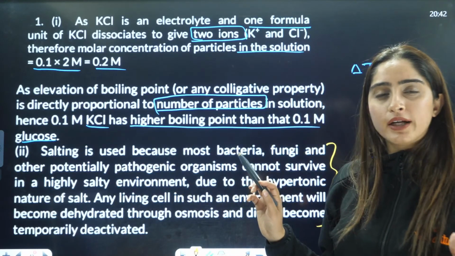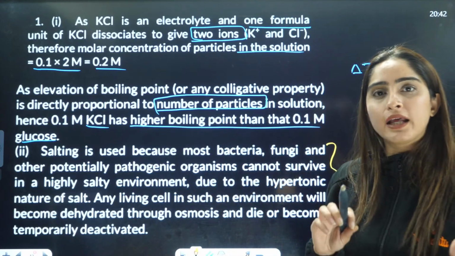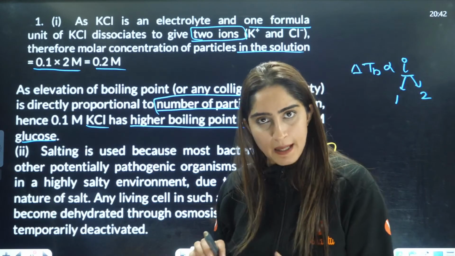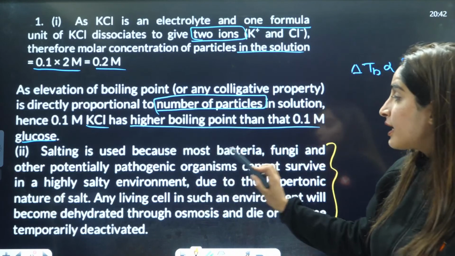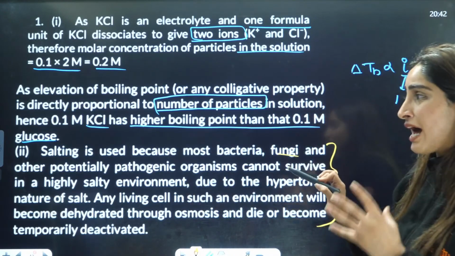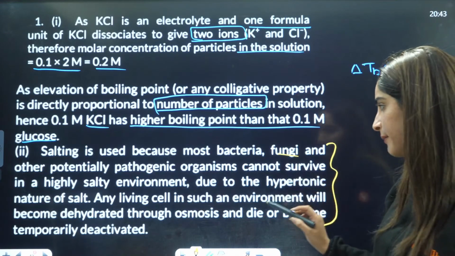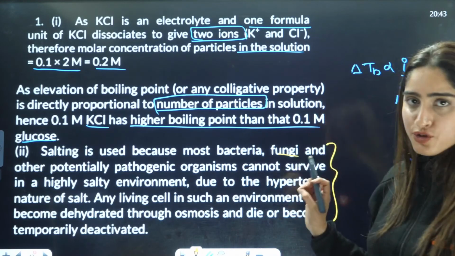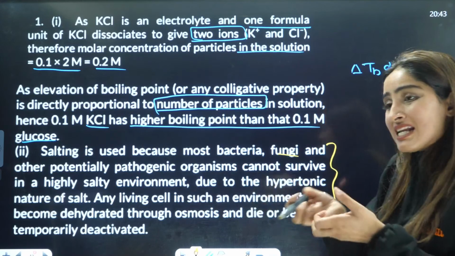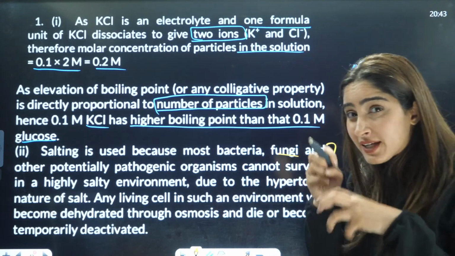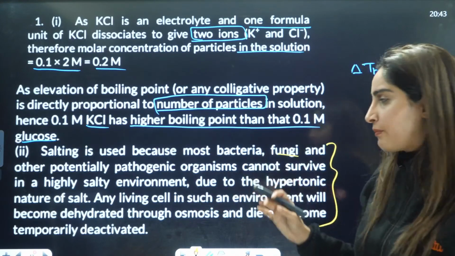Have you ever heard that whenever we put salt on something, bacteria will not be able to survive in that place? In pickles also we use the same technique, right? So salting is used because bacteria, fungi and other potentially pathogenic organisms cannot survive in a highly salty environment due to the hypertonic nature of the salt. The salt will shrink them and take out everything from the bacteria.